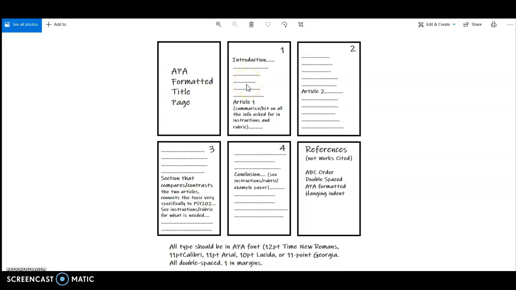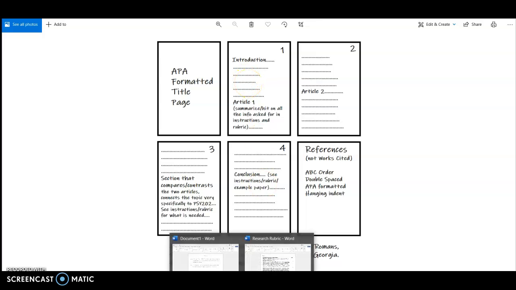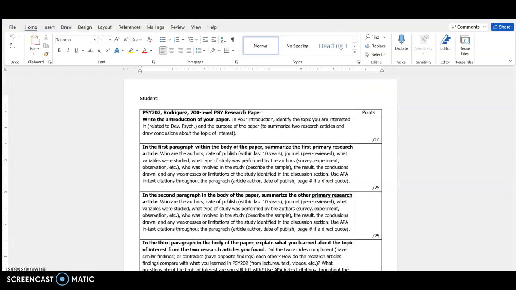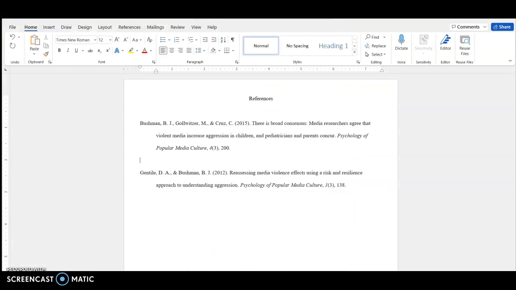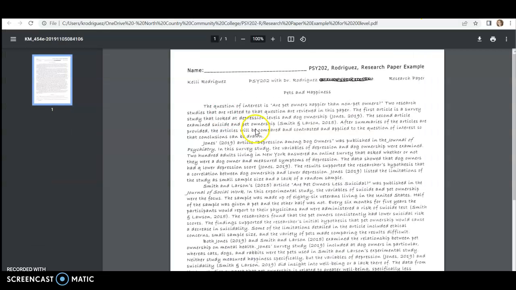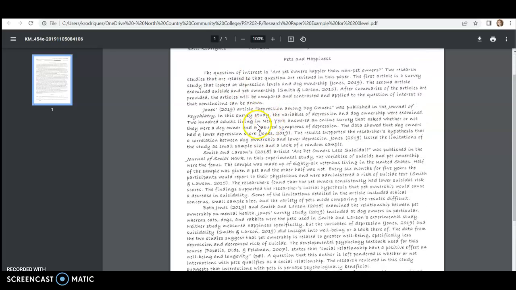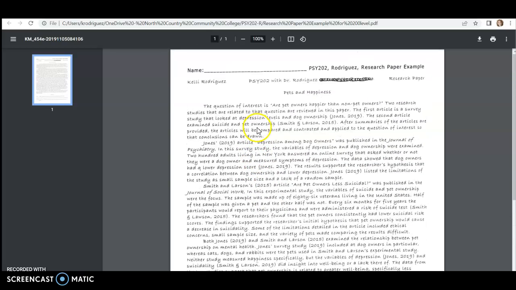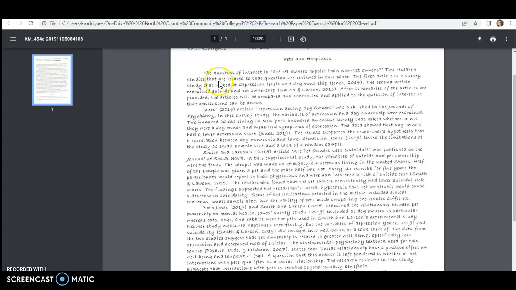All right, so I do include an example. Okay, here is an example of what it should include. Now, this is not the correct font. This is not double space. This is not elaborated, but on Canvas, I offer this just so that you know what the wording should be. So here's an example of the introduction, okay?